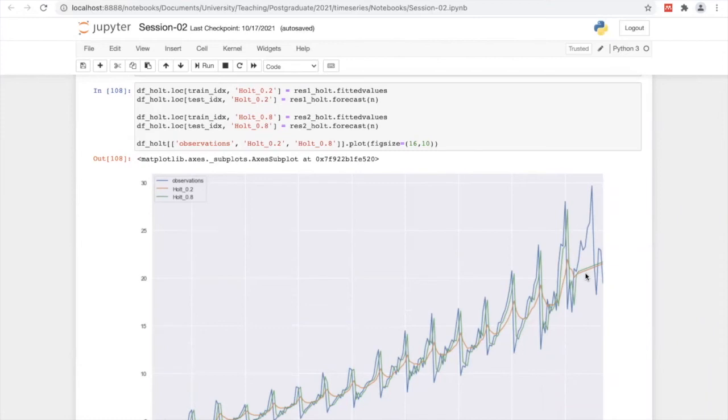So that's Holt's method, where the trend component can be inserted into the model. Then based on your data set, you have to choose what model you want to use to forecast the data, right?